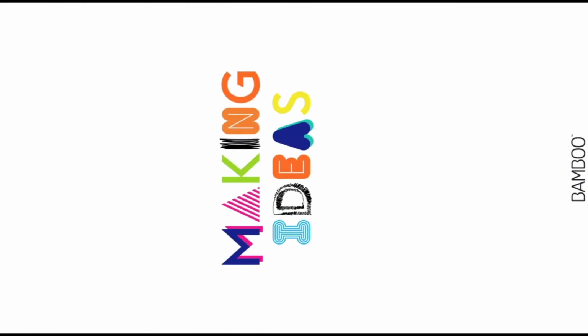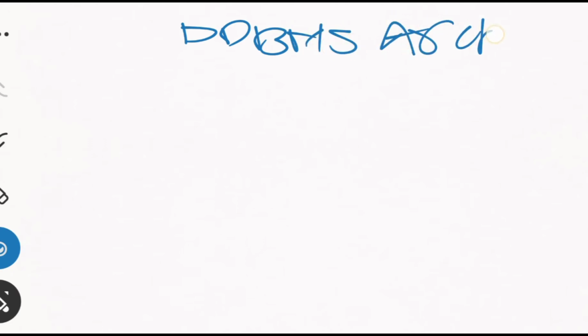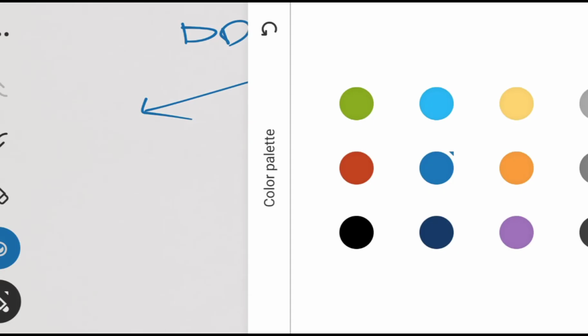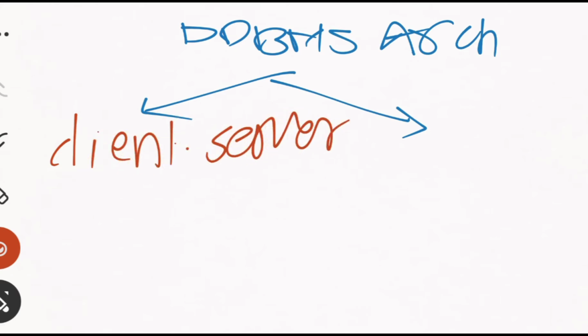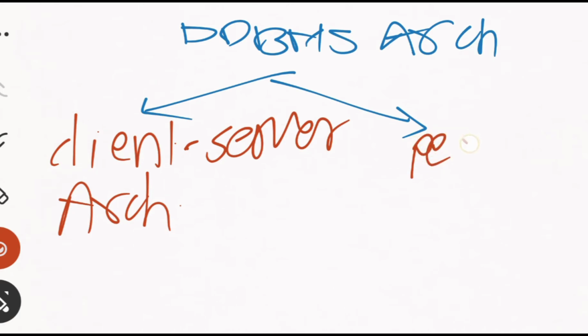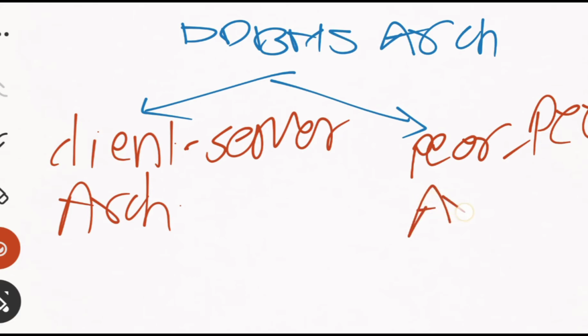DDBMS architecture is of two types. The first type is called the client server architecture, and the second is called the peer-to-peer architecture.